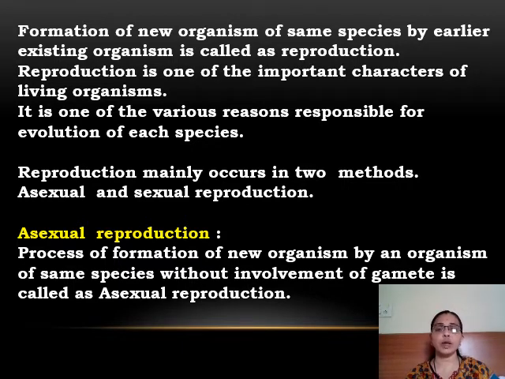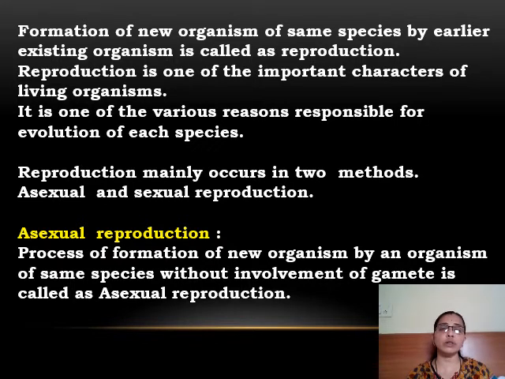By this type of reproduction, asexual reproduction, a copy of the existing organism is formed. Its own copy is formed, as we say the cyclostyle or the xerox, the same copy of the existing organism. There is no evolution at all.